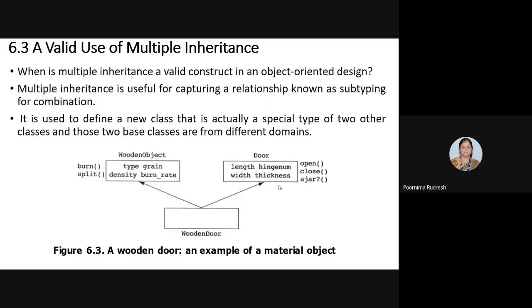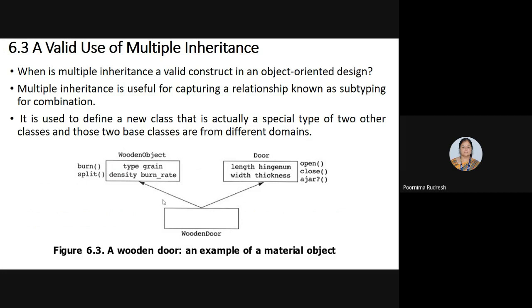Why is it called valid multiple inheritance? Because we are constructing the derived class wooden door from two different base classes, and they are from two different domains. If we use two classes of different domains to construct the derived class, this is an example of a valid use of multiple inheritance.